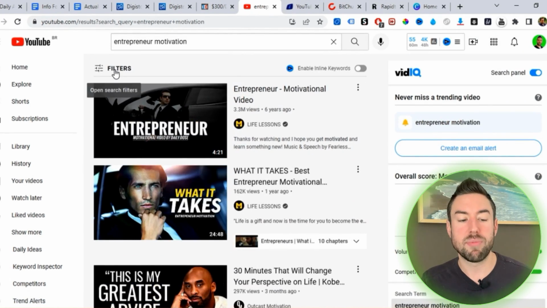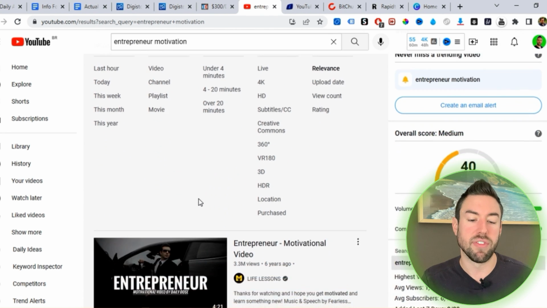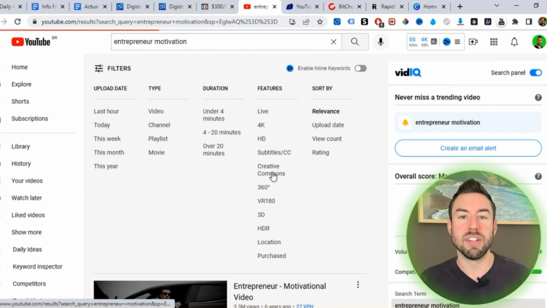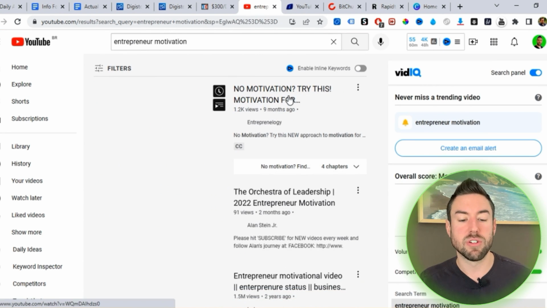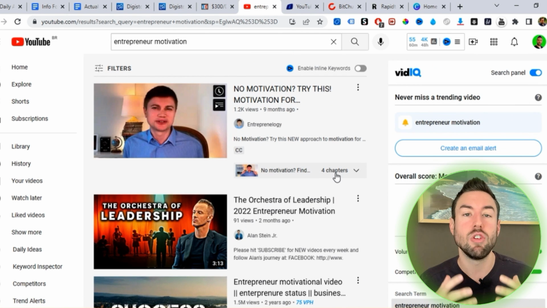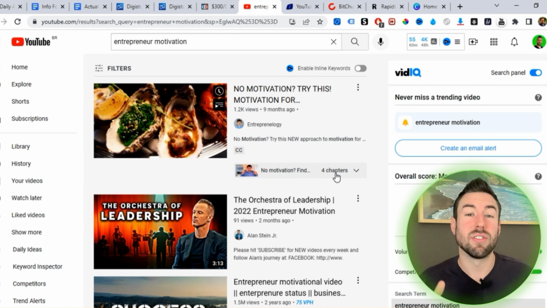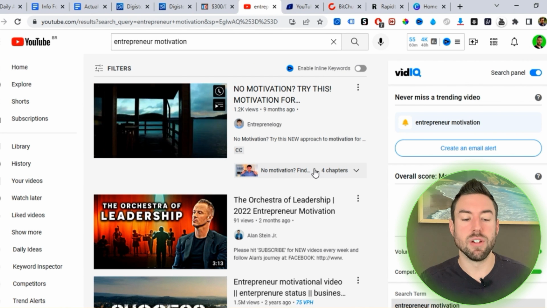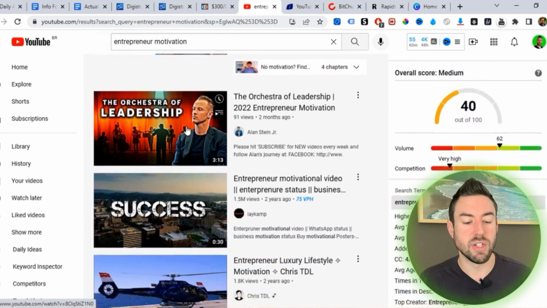But what we want to do is go up to filters, and a lot of people don't know about this. If you go to Creative Commons, what this does is this filters by videos that the creator of that video has given you rights to use. This is a certain type of license they've given with their videos, so you can actually go ahead and use these videos as your own.